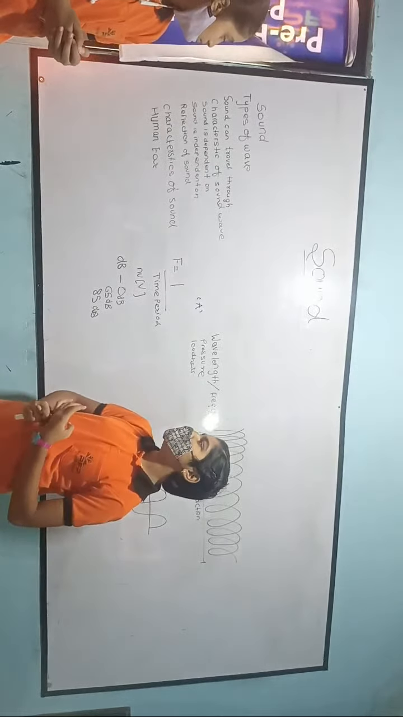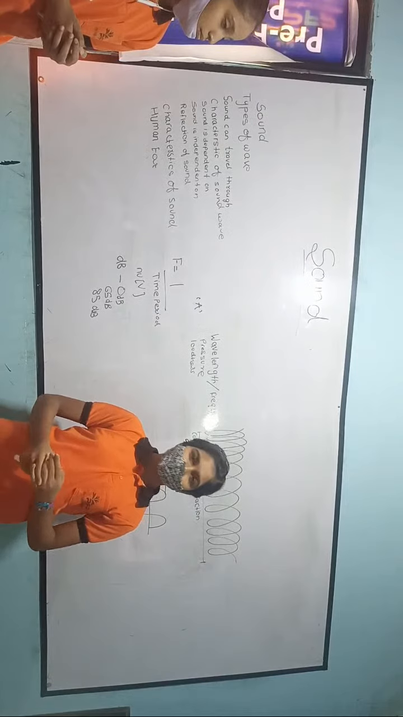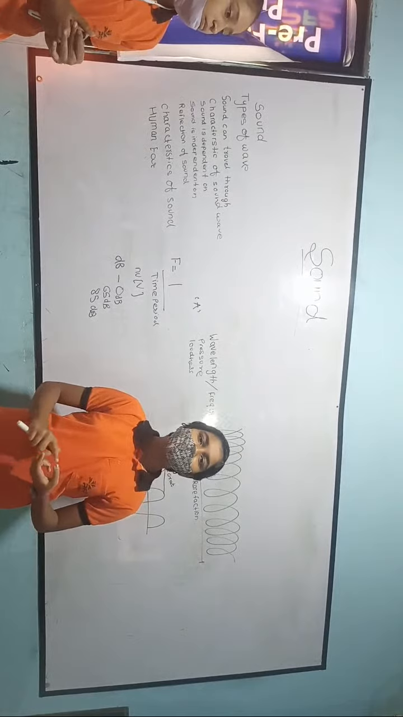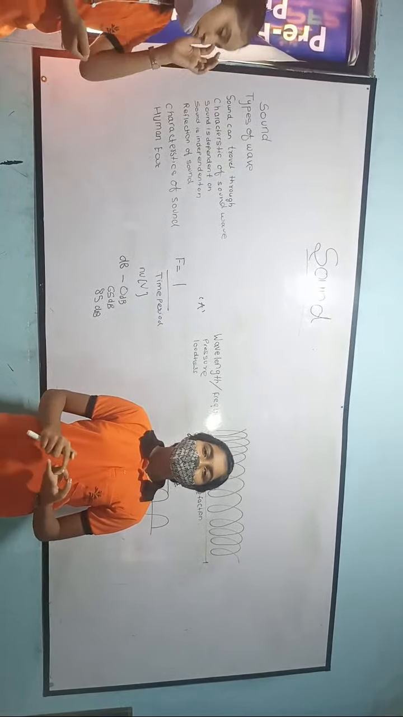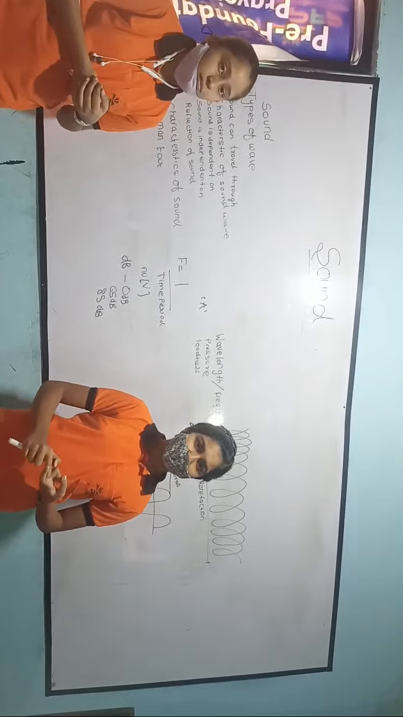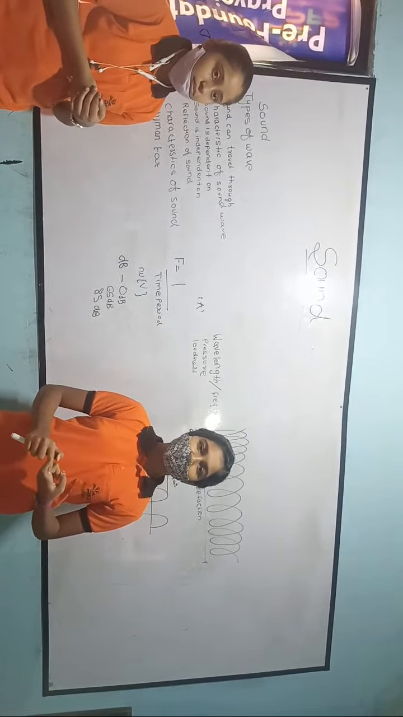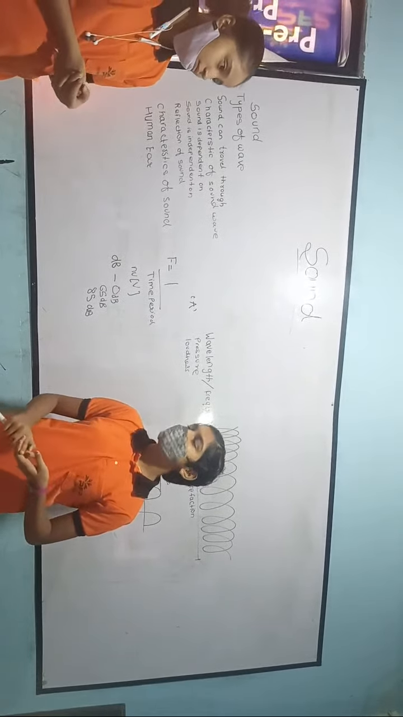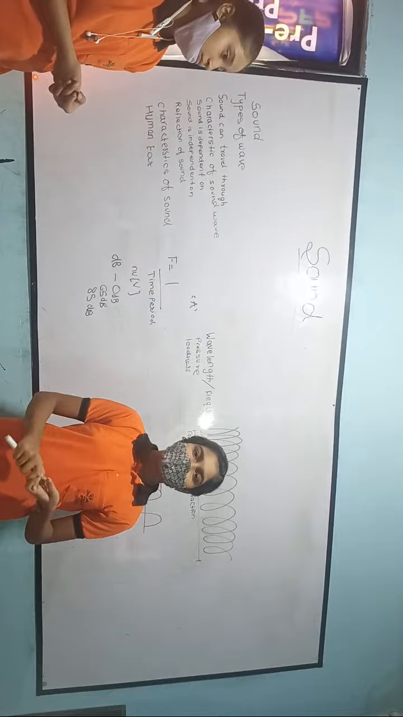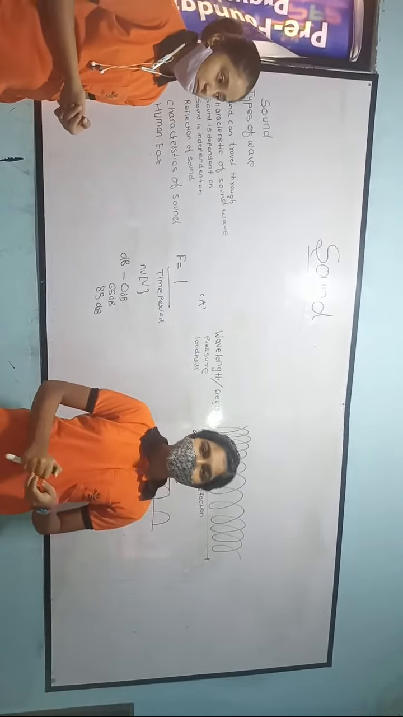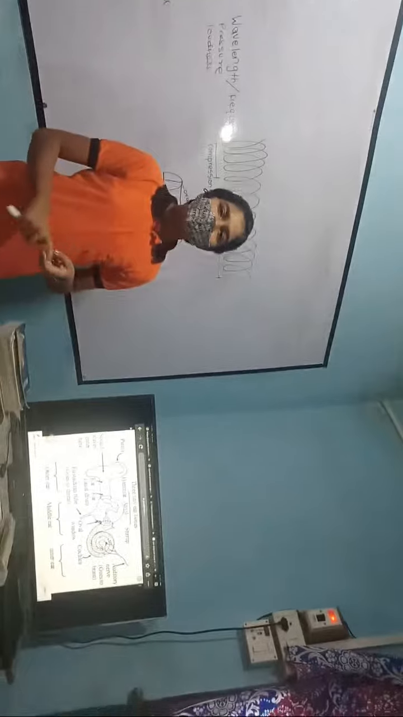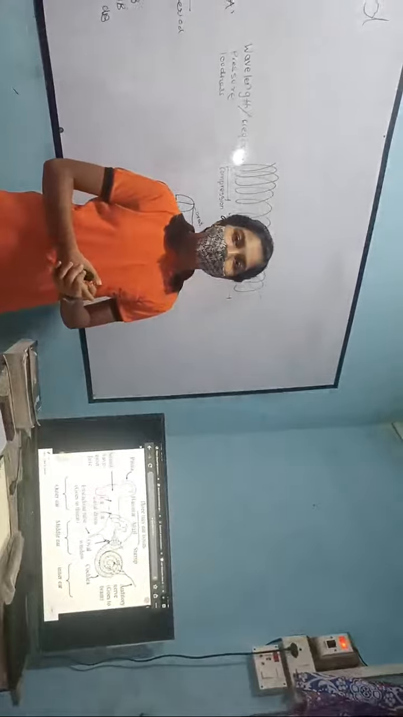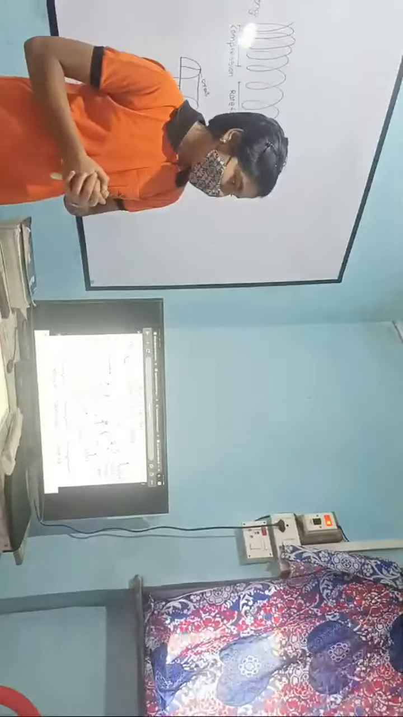Now the human ear. The human ear consists of three parts: outer ear, middle ear, and inner ear. The outer ear is the part of the ear that is visible to the human eye. It consists of the pinna and ear canal. The second part is the middle ear. It consists of the eardrum, which is attached to three bones. Now the third part is the inner ear. It is the end part of the ear. It consists of the cochlea and auditory nerve.